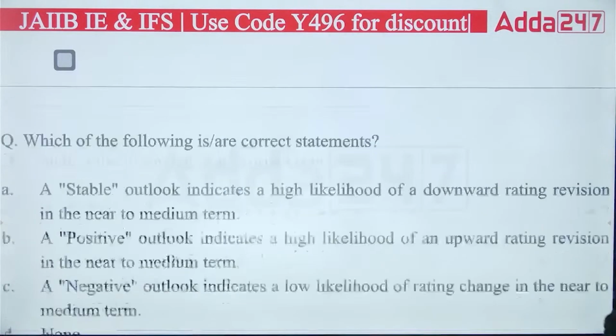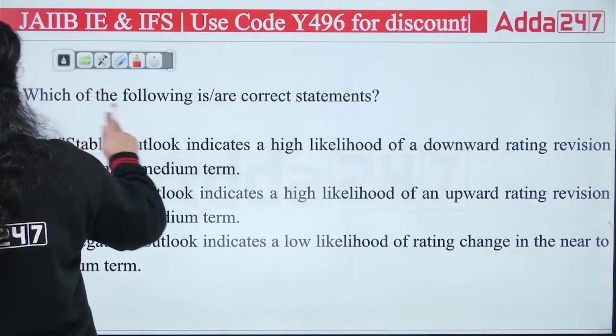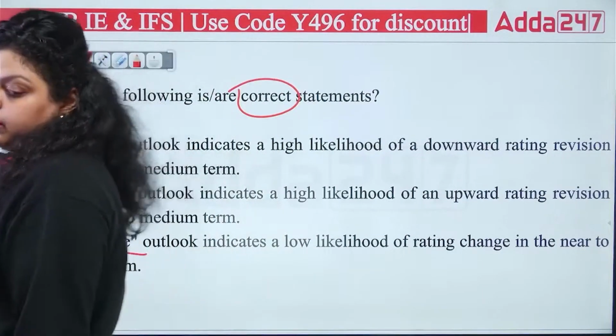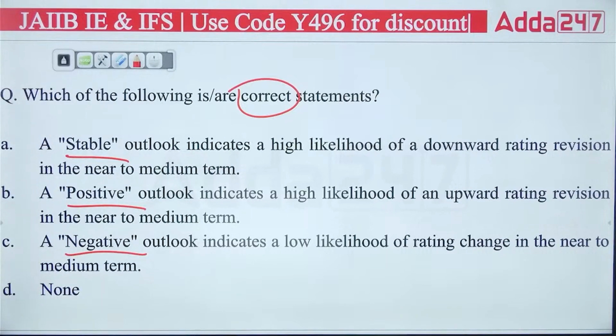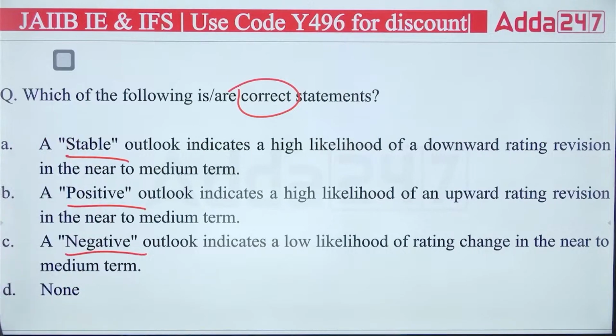Okay. Now, the next question is talking about which of the following statements are correct. It is talking about a rating again: a positive, stable or negative outlook, and none. So there are 3 outlooks we are talking about: stable, positive and negative, and you have to answer which of the following is the correct statement. First is saying a stable outlook indicates a high likelihood of a downward rating revision in the near term. A positive outlook indicates a high likelihood of an upward rating revision in the near to medium term. And the third is saying a negative outlook indicates a low likelihood of rating change in the near to medium term. So which of the four do we have to find out?